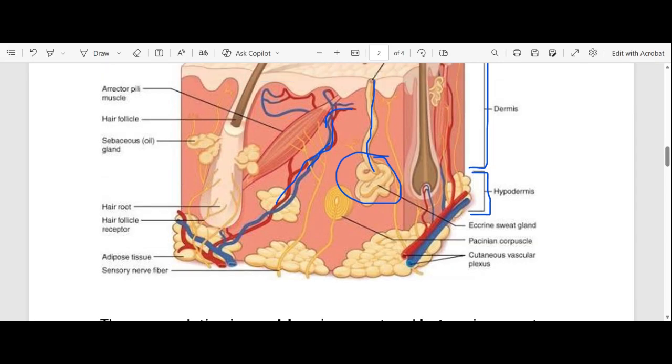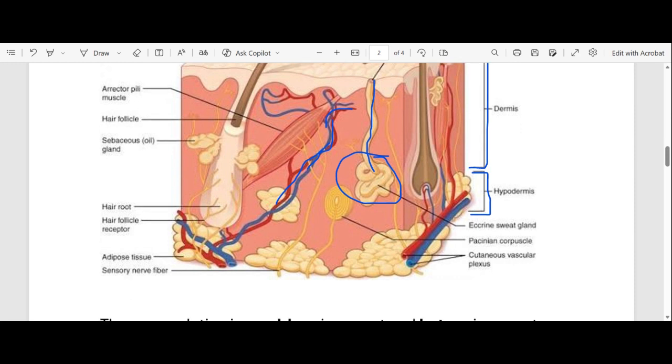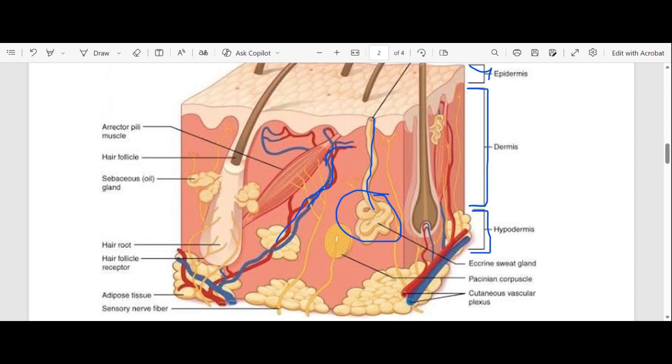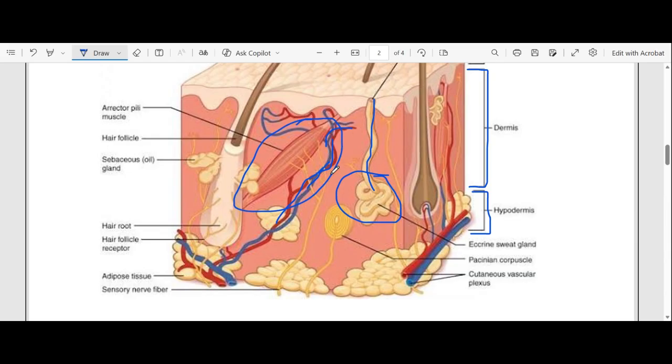Okay, so this is the structure. You're supposed to know the structure of the skin by heart, so that when you go to your exams, you're able to label the structure, right? So here we have our erector muscle. Also, you're supposed to know your erector muscle. It's very important that you know the erector muscle here, right? That is just close to your blood vessel, right? So I hope that that is clear.